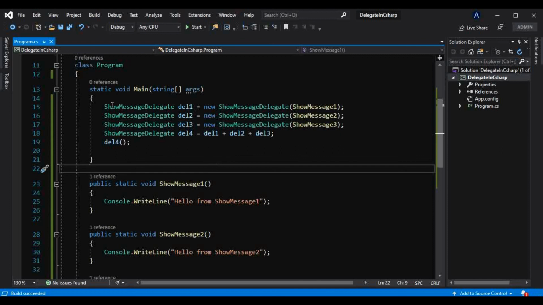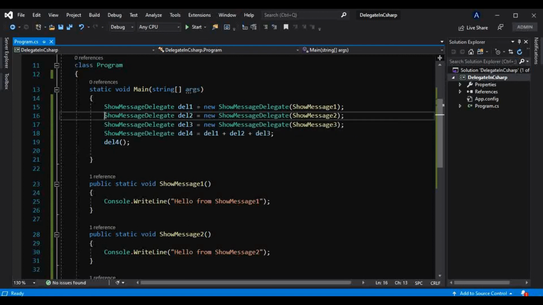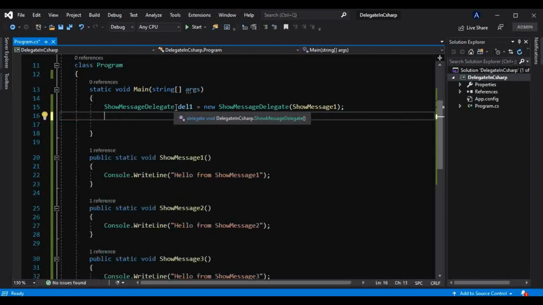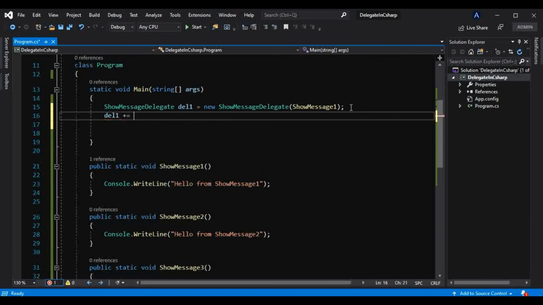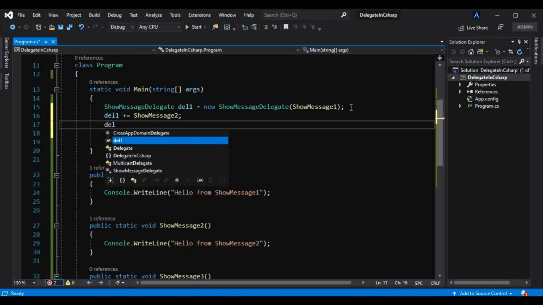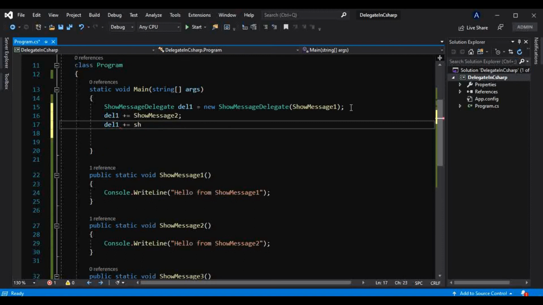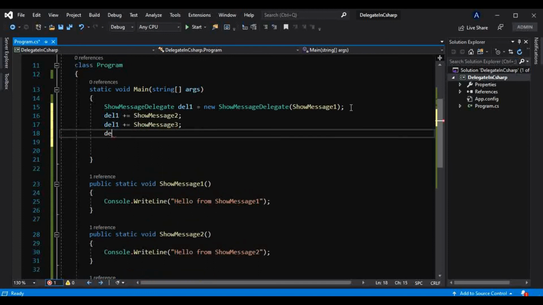Now instead of this much code, what we can do is create just this single delegate instance, something like this, and we can do something like this: del1 plus equals show message 2, del1 plus equals show message 3, something like this, and we can invoke it.